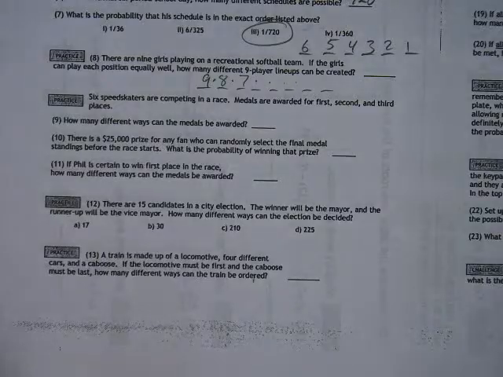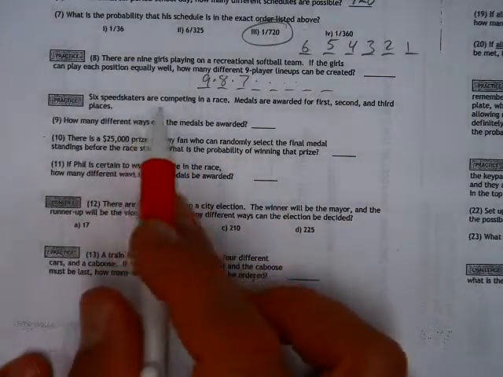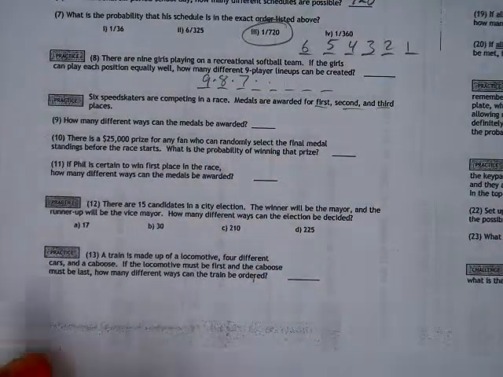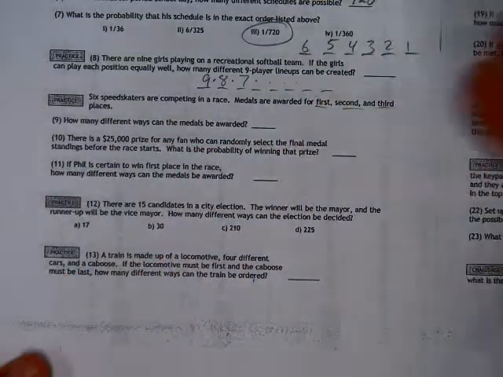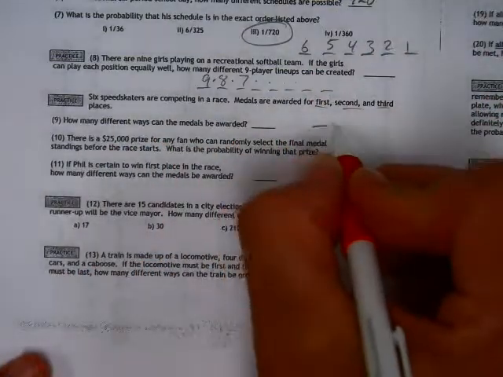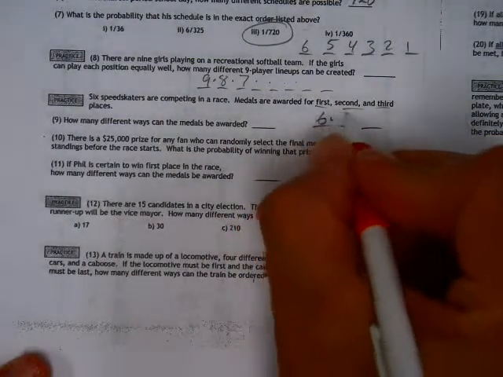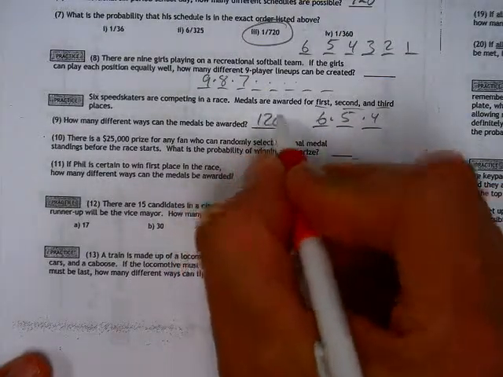Okay, specifically 362,880. But when you get to something like this, speed skaters competing in a race, medals are awarded for first, second, and third. Now, we're not just going to say, okay, well, that's just the same. It's 6 times 5 times 4 times 3 times 2 times 1. Not necessarily, because there's only 3 spaces. It would be 6 times 5 times 4, and then you stop there. So that would be 120.